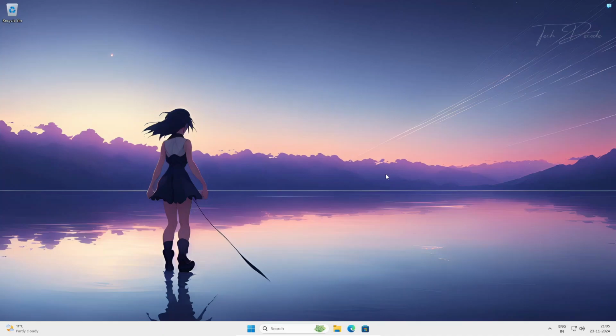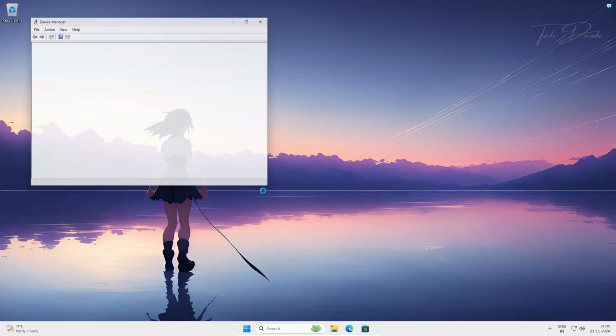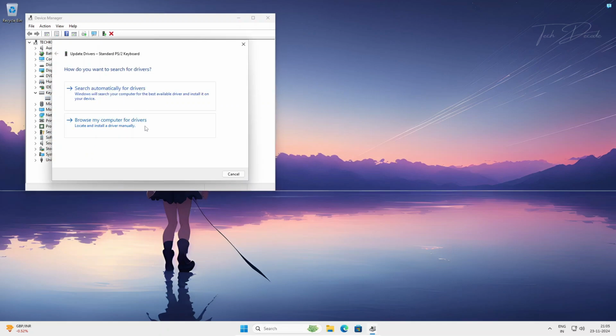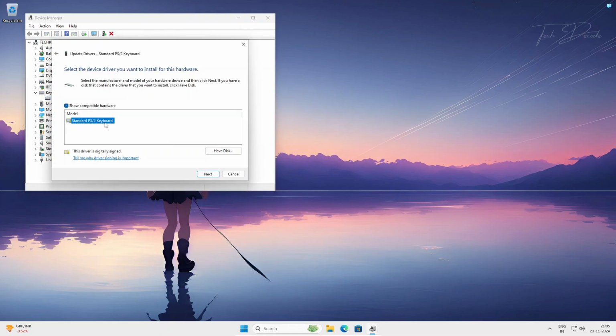Hi everyone, let's see how you can fix the autotyping keyboard error in your laptop or desktop PC. Simply right click over the Windows icon and go to Device Manager. From here, expand the keyboard option, right click over this and select Update Driver. Click on Browse, select this option, select the driver and click on Next.